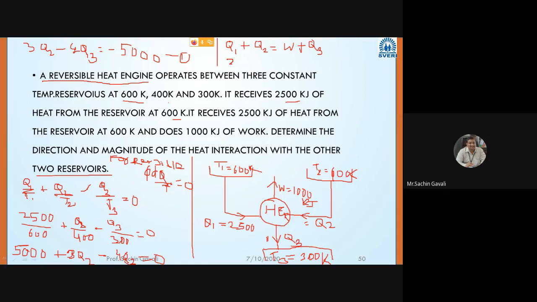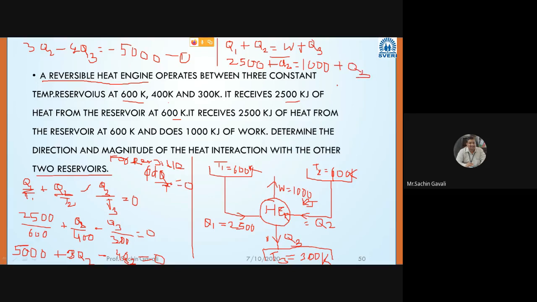Then Q1, what Q1 do we know? So 2500 plus Q2 we have to calculate is equal to how much W are we getting? So W is equal to 1000 plus Q3 we have to calculate.